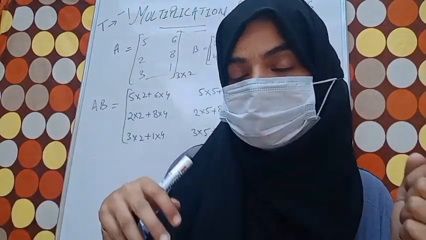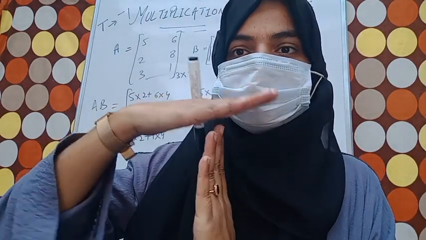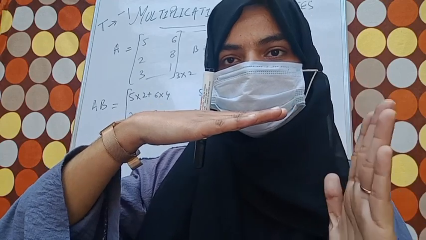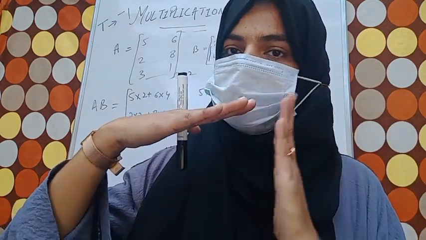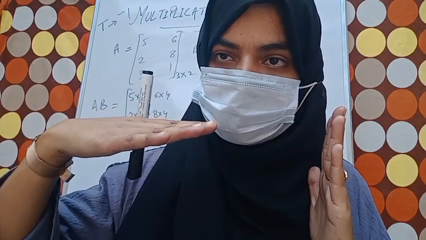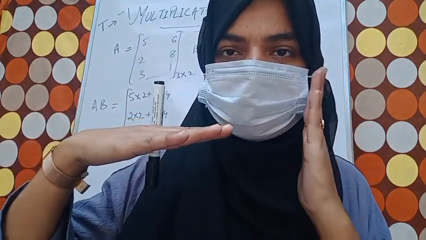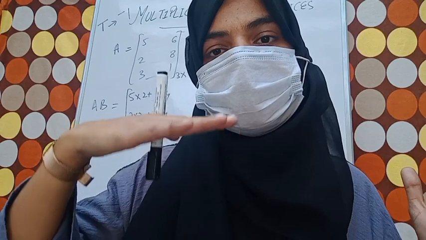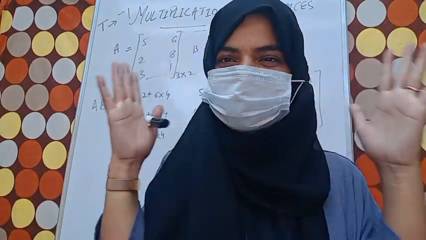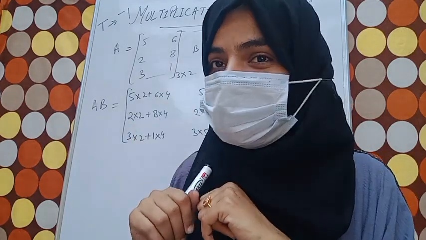You will multiply row and column wise. If there is only one column, then there is no need to multiply across. If there are multiple columns, the first row of the first matrix will be multiplied with the columns of the second matrix and you will get the required matrix. I hope the concept of matrix multiplication is clear.